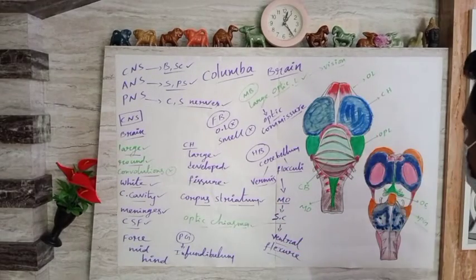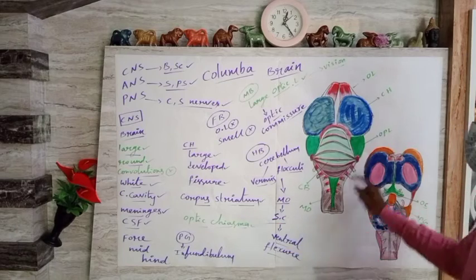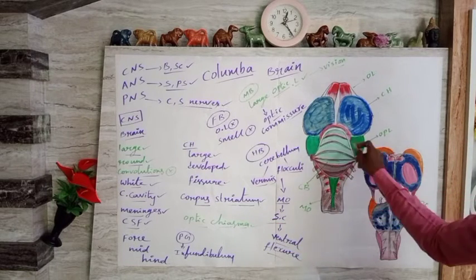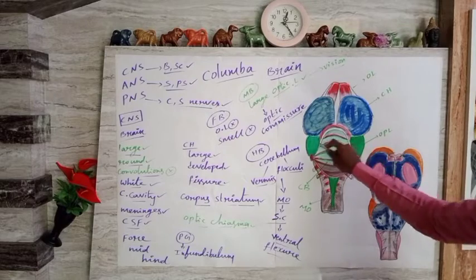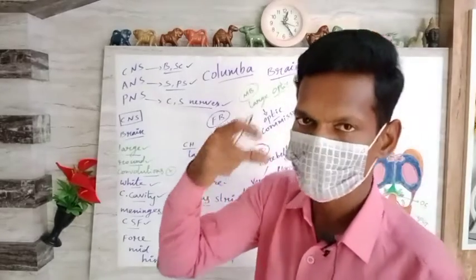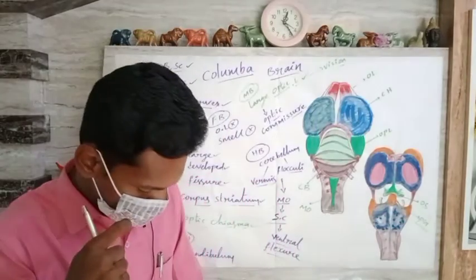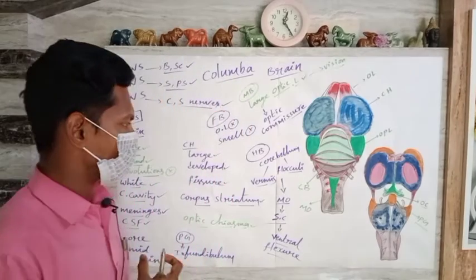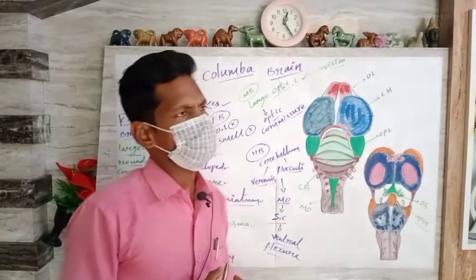Then the optic chiasma is present between the optic lobes. These green color structures indicate the optic lobes, one pair. These optic lobes are responsible for the proper sight and vision of the bird. Due to the presence of the optic chiasma, they can get proper vision and sight. The best example is an eagle.